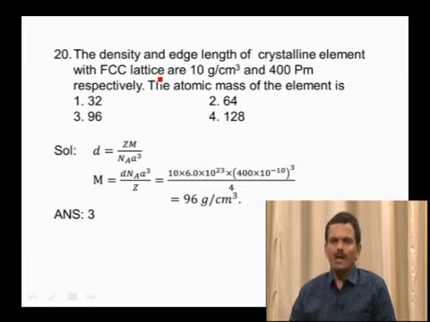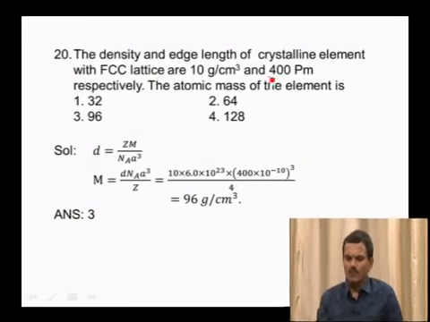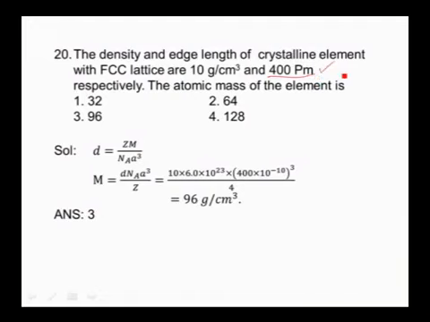On substituting the values by converting edge length in terms of centimeters, because density is given in grams per centimeter cubed. So first of all, we should convert picometers into centimeters, and then if we substitute in the given relation, we will get atomic mass as 96. So our answer is the third option.